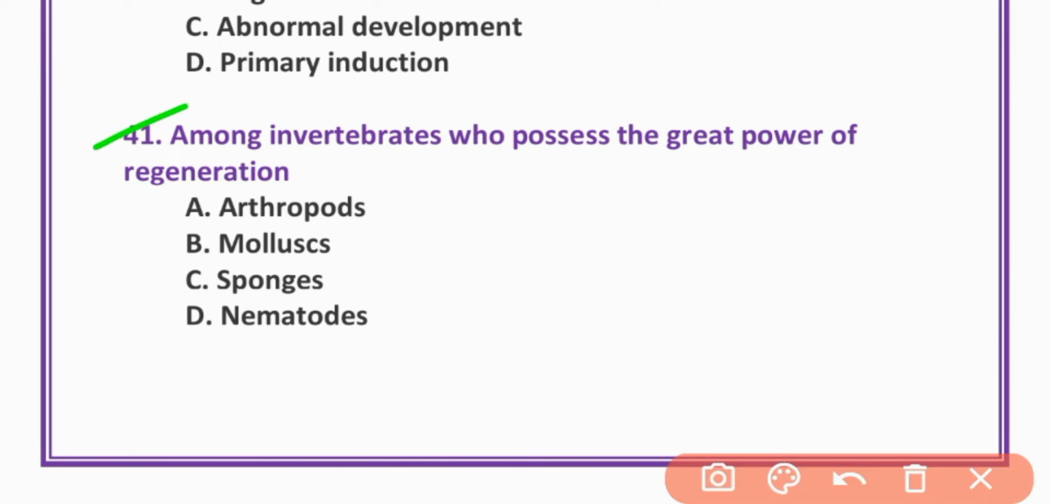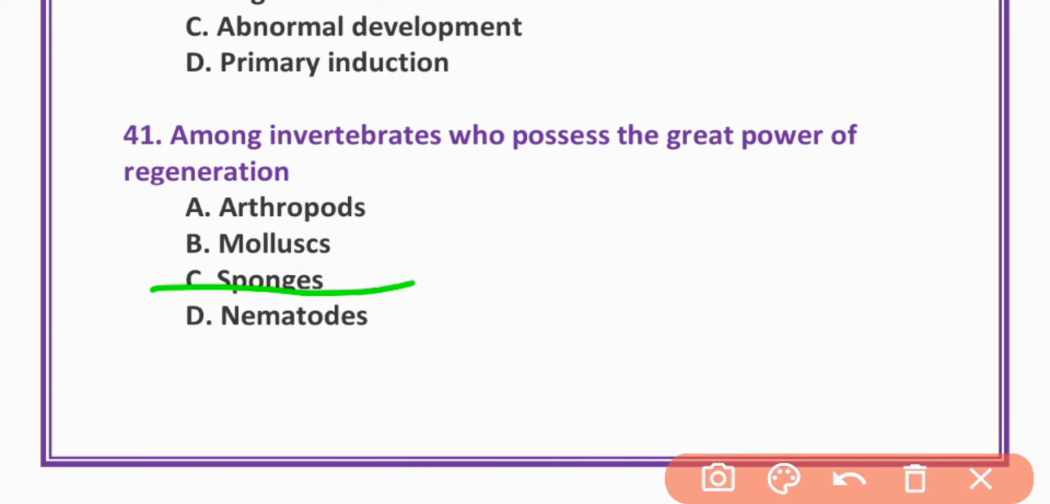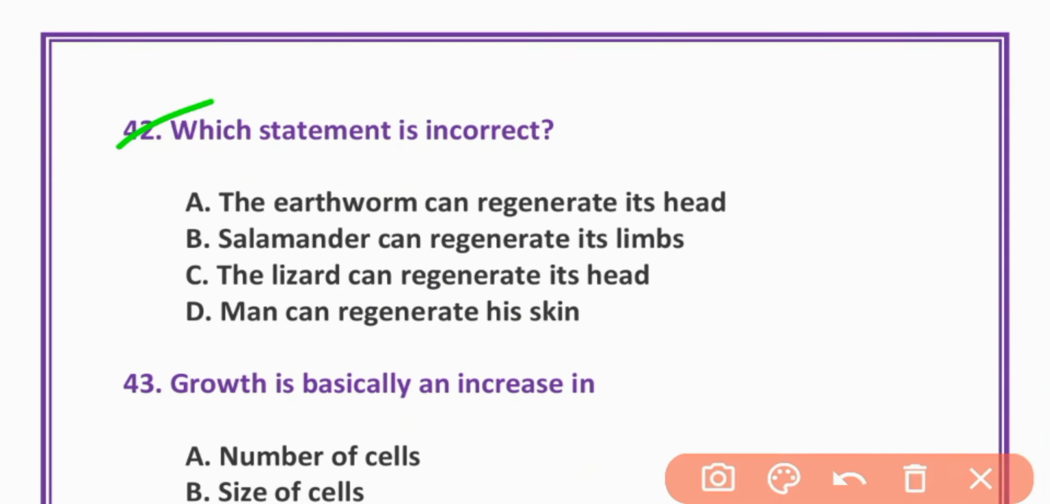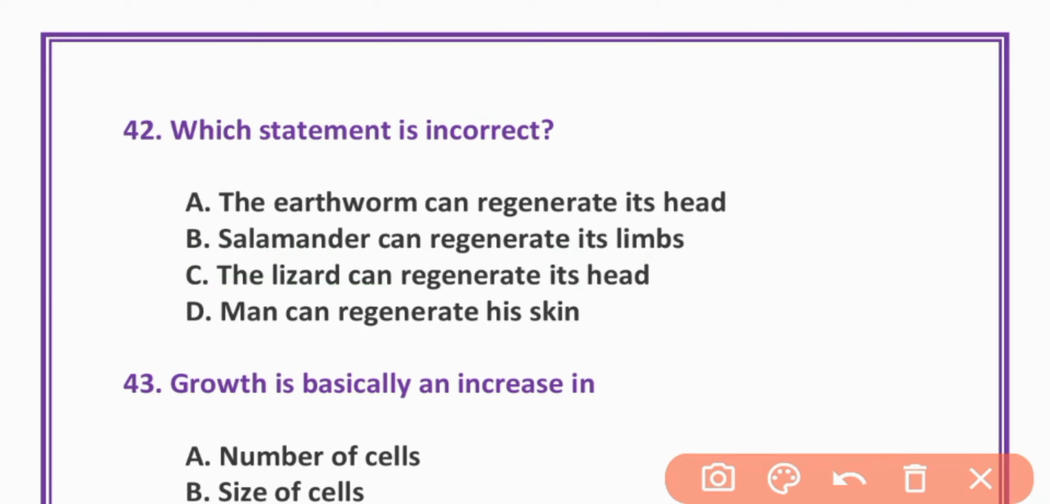MCQs number 41. Among invertebrates, who possesses the greatest power of regeneration? Sponges. Option C is correct. Sponges. Which statement is incorrect? Lizard can regenerate its head. Option C is incorrect statement.